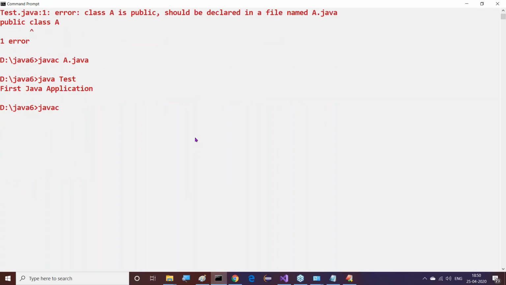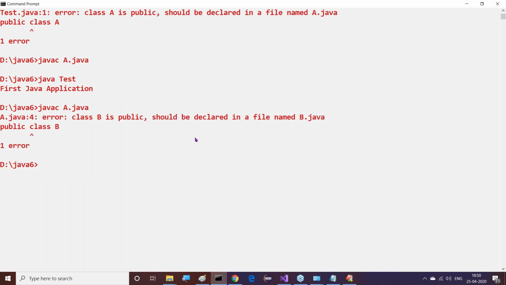Now observe this clearly. javac capital A dot Java, that I want to provide. Now check this. When I compile this program with A dot Java, out of two public classes, my compiler is giving the answer: class B is public, should be declared in a file named B.java. So what it is saying indirectly is: save your Java file with B.java.